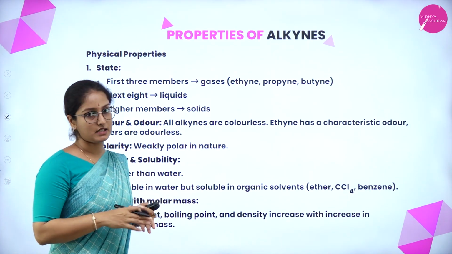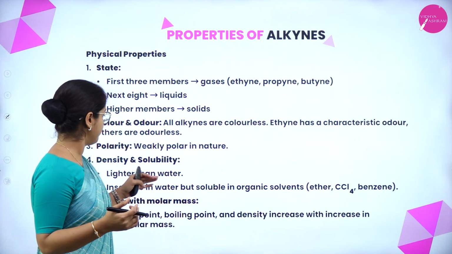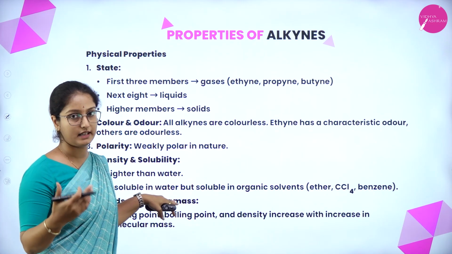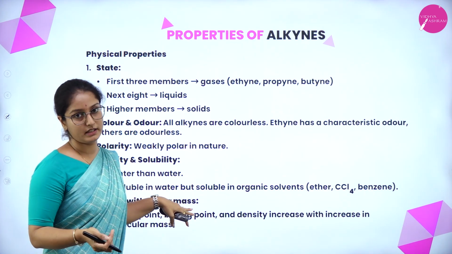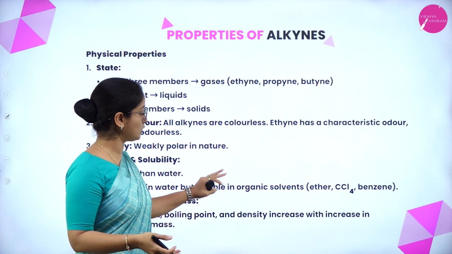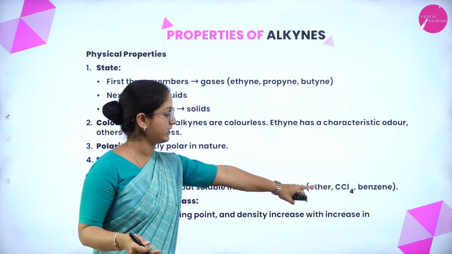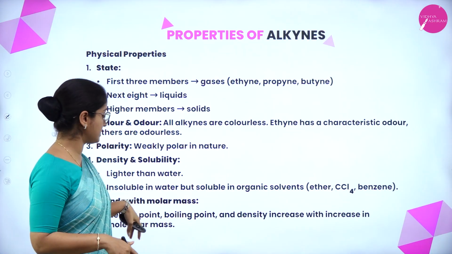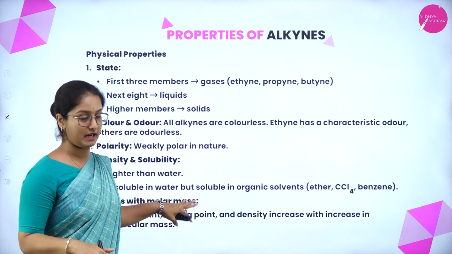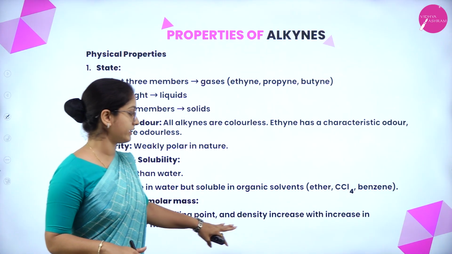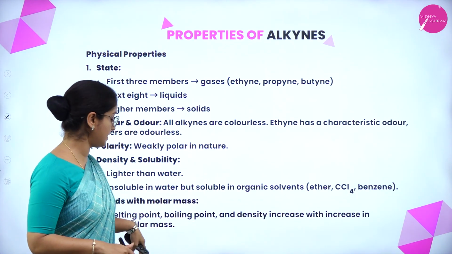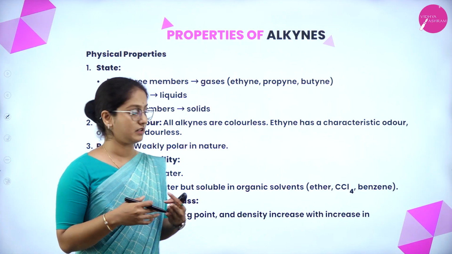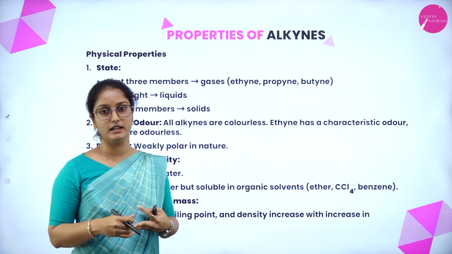Now polarity: it is again weakly polar in nature. Density and solubilities: alkyne groups are usually lighter than water and they are insoluble in water. Alkyne groups are mostly soluble in organic solvents like ether, carbon tetrachloride or benzene. Now how does it go with the trend with molar masses? Melting point, boiling point and density increase with increasing molecular mass. As you go higher in the alkyne group, melting point, boiling point and the density will increase.